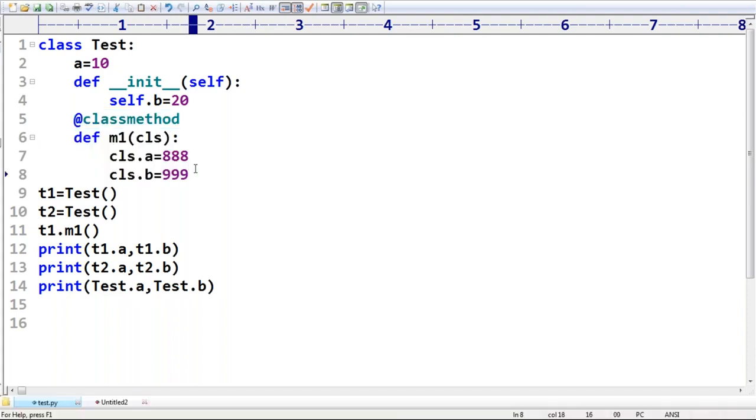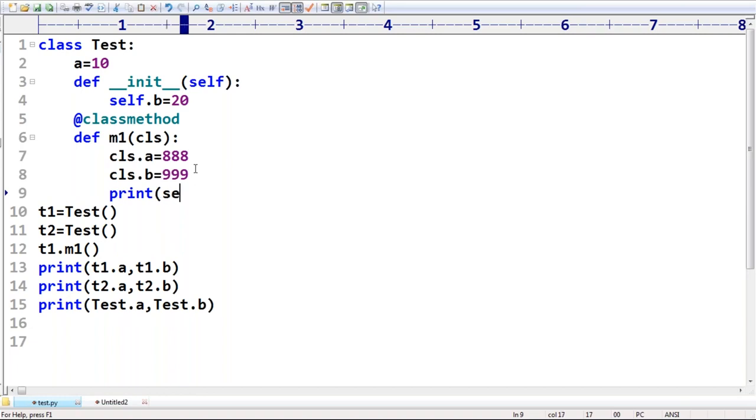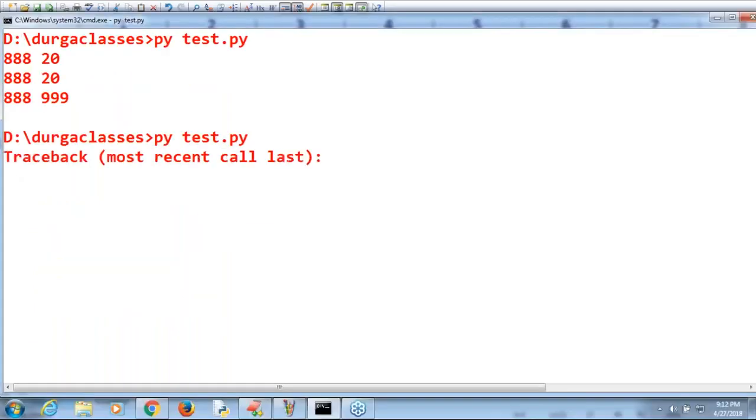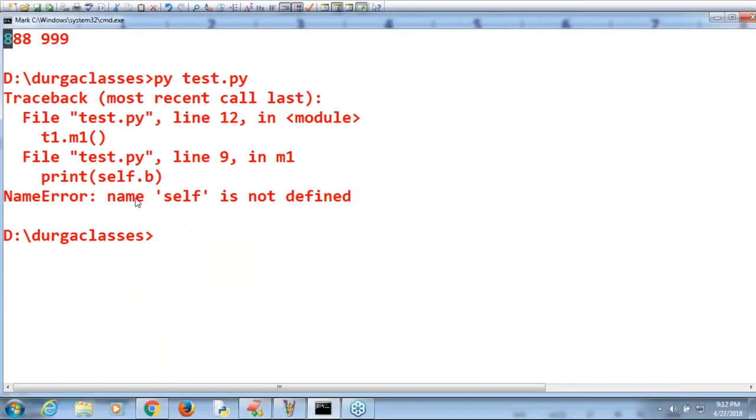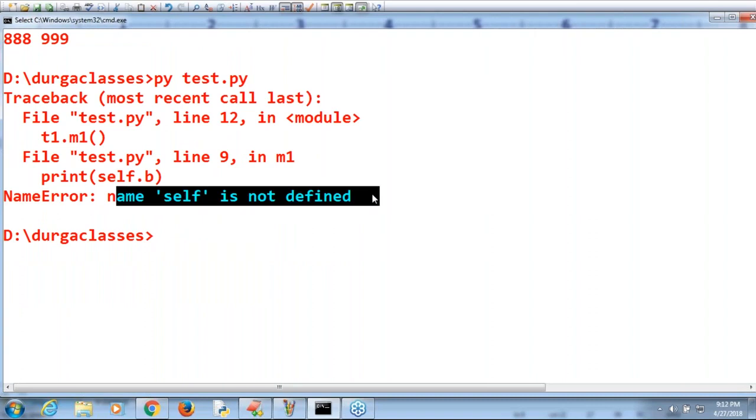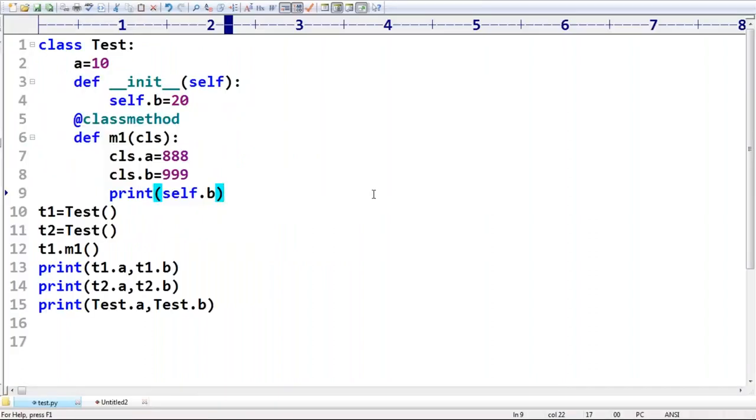If I try to print self.b, immediately you are going to get an error: name self is not defined. Self is available only in an instance method and constructor.